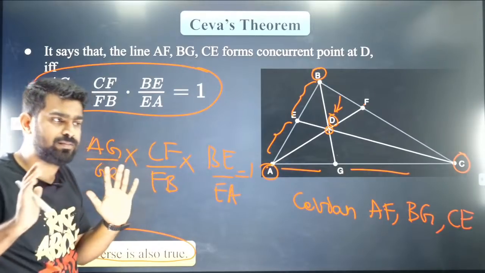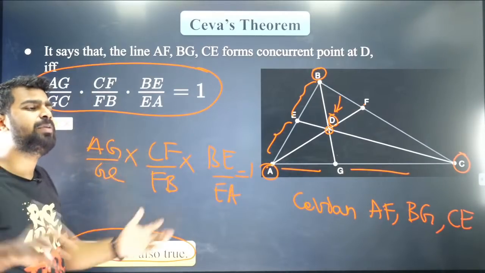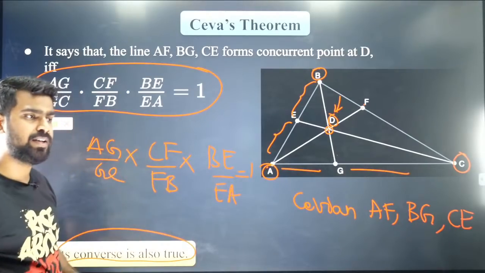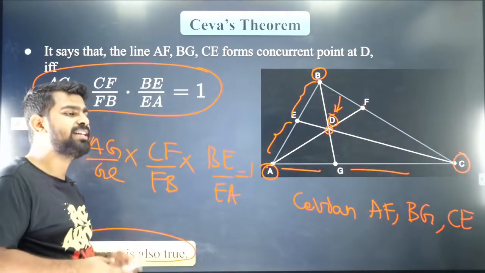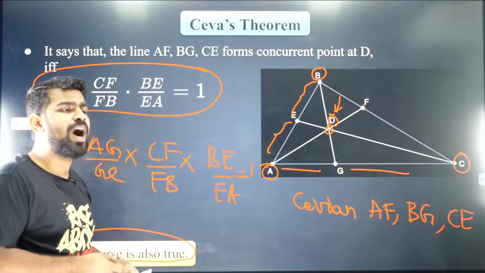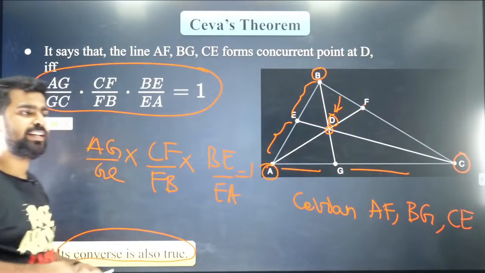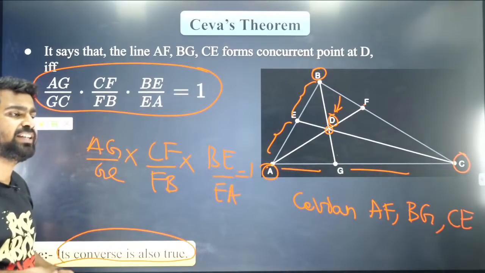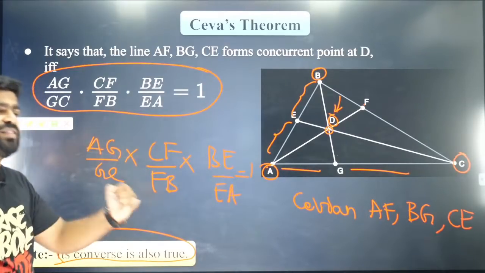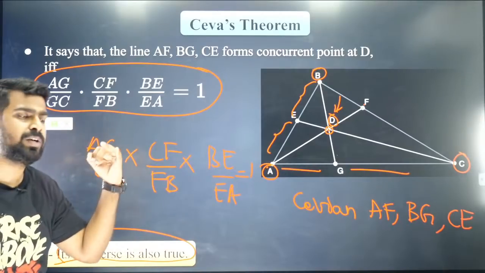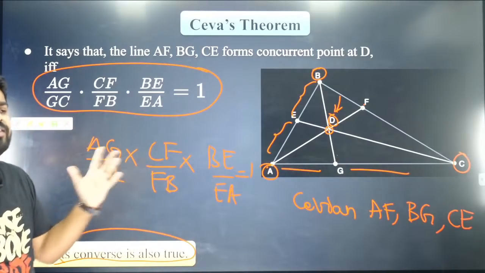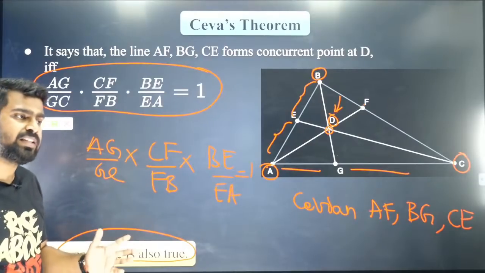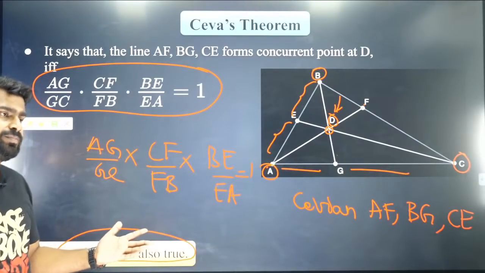Did you all like it? Cevians can be perpendicular also. Any way it can be. All of you are clear? Exactly, Meghna, you're right, you are absolutely correct. Cevians can be anything. They can be medians, they can be altitudes, they can be anything that you want. Angle bisectors, it's up to you. All of you are cool with it? So shall I move forward?